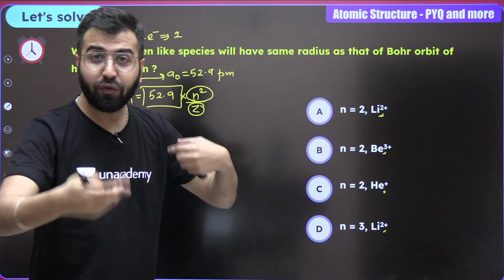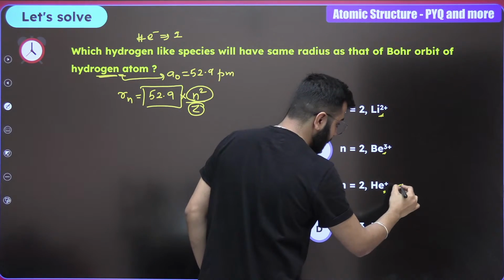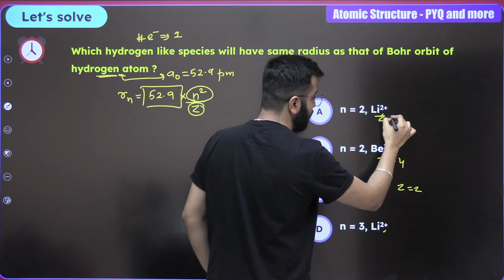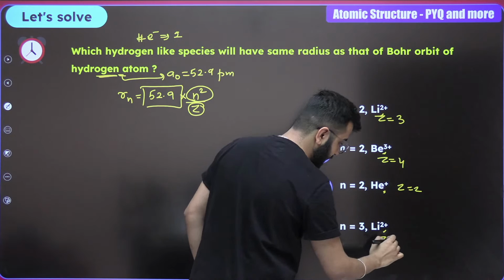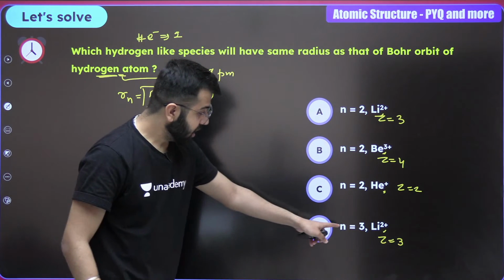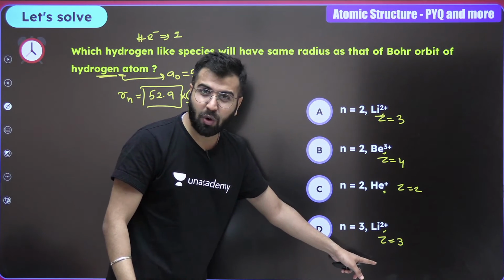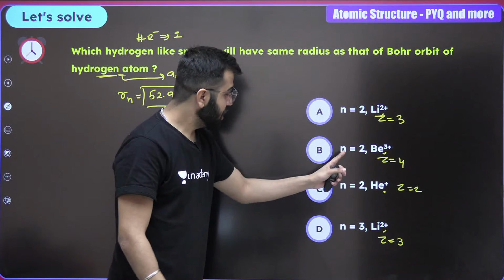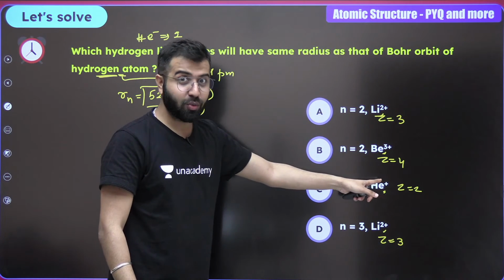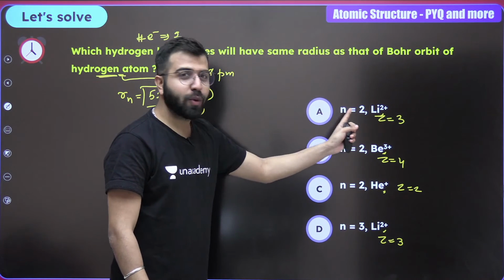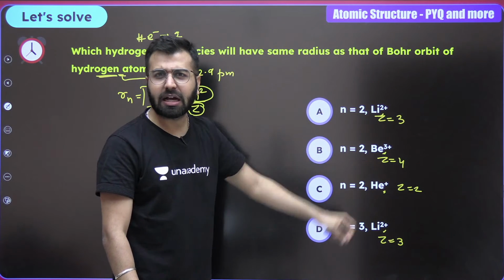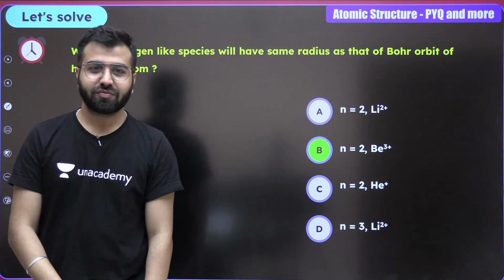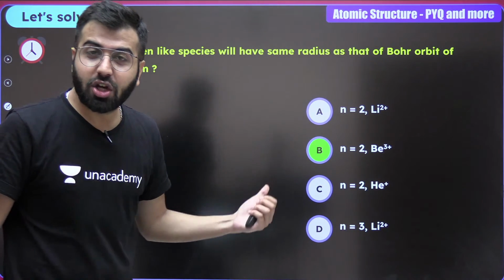Correct? Now let's look for the Z values. Z value over here is 2. Z value over here is 4. Z value over here is 3. Z value over here is 3. Now 3 square upon 3, is it 1? 2 square upon 2, is it 1? 2 square upon 4, is it 1? 2 square upon 3, is it 1? The correct answer to this question, that's the trick. Is it good?